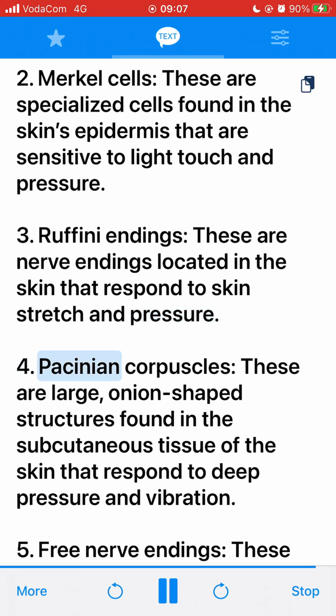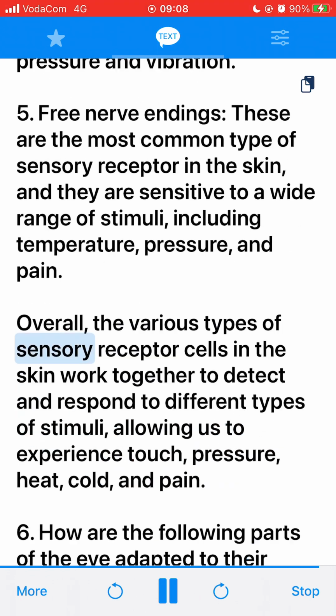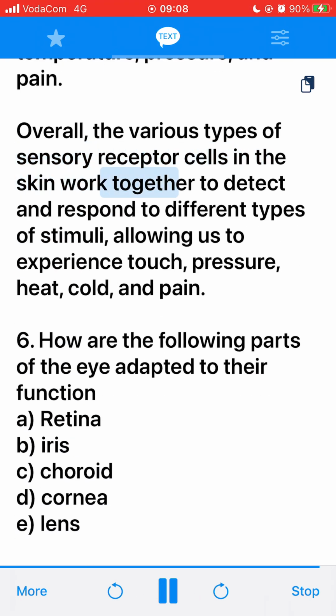4. Pacinian corpuscles. These are large, onion-shaped structures found in the subcutaneous tissue of the skin that respond to deep pressure and vibration. 5. Free nerve endings. These are the most common type of sensory receptor in the skin, and they are sensitive to a wide range of stimuli, including temperature, pressure, and pain. Overall, the various types of sensory receptor cells in the skin work together to detect and respond to different types of stimuli, allowing us to experience touch, pressure, heat, cold, and pain.